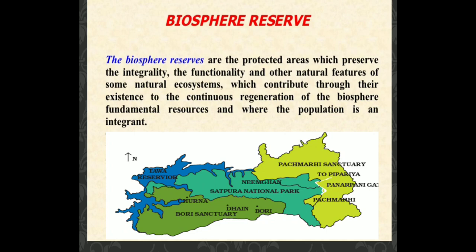For example, the Pachmarhi Biosphere Reserve consists of one national park named Satpura and two wildlife sanctuaries named Bori and Pachmarhi. Table 7.1 in your book, you have to do it in your books. And Activity 7.4, you have to do it by yourself and write in the copies.